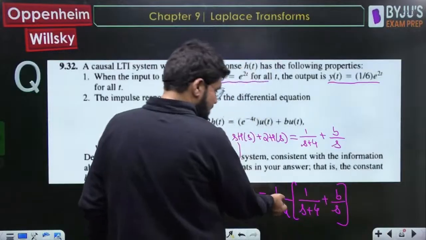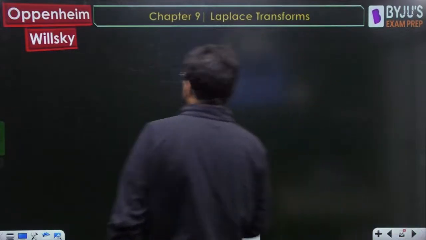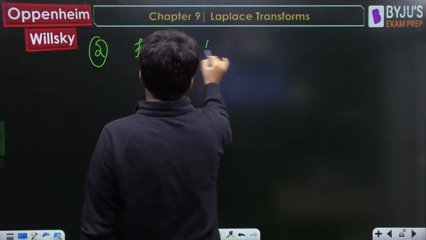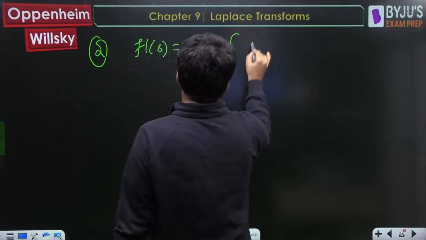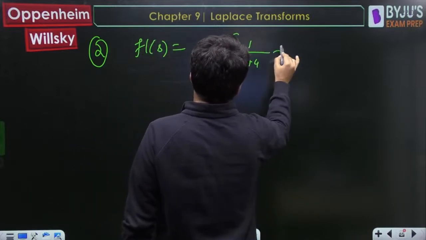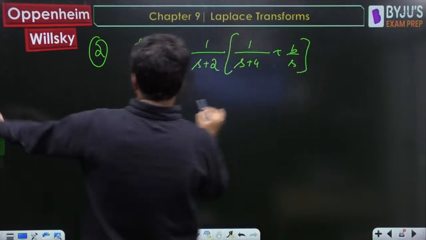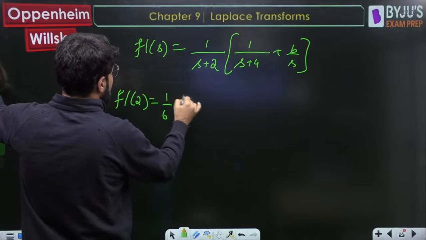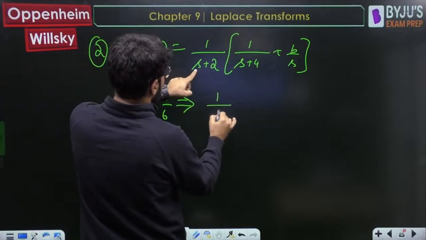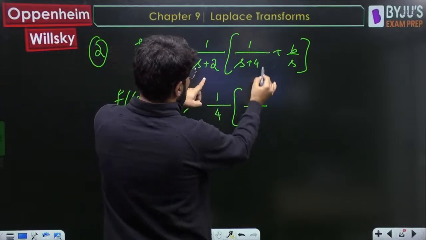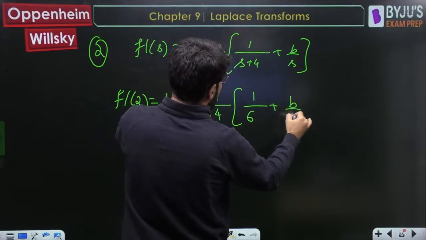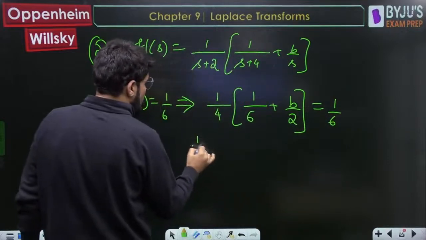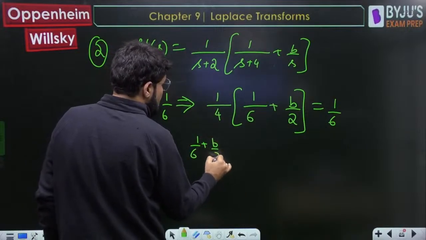And now what is the hs? Let's take up this form of hs once again. hs, as per the second part, hs was obtained as 1 upon s plus 2 into 1 upon s plus 4 plus b by s. We are going to use the point that h of 2 is 1/6. h of 2, so 2 plus 2, 4, 1/4. 2 plus 4, 6, 1/6 plus b by s. We keep 2 in place of s. Okay, and this should be 1/6. So 1/6 plus b by 2.